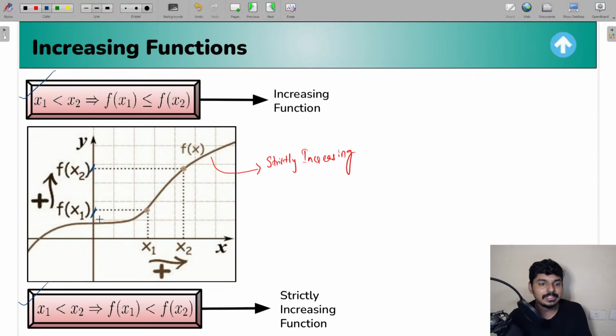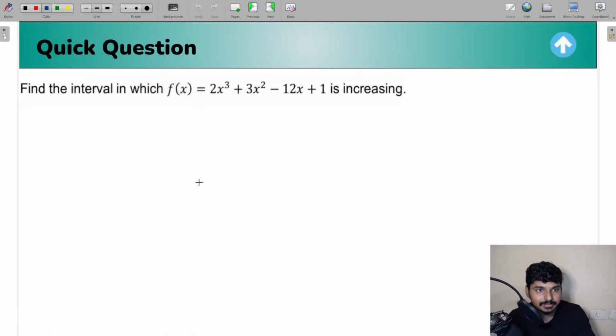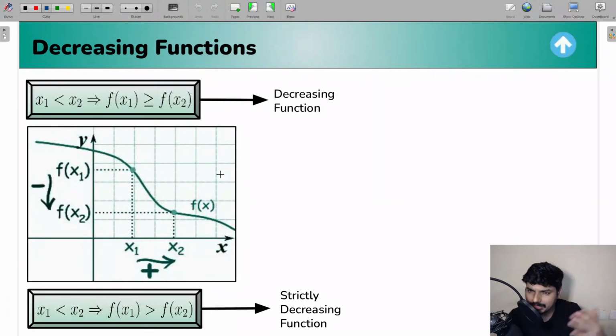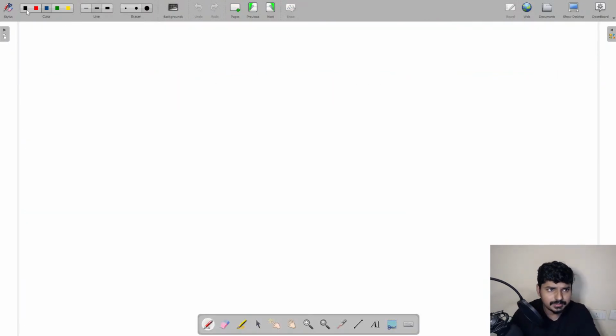So in that way, we can say that this graph is representing a strictly increasing function graph. Okay. Similarly, if we talk about the decreasing function, well, in the case of decreasing function, guys, we have the same logic. So in case of decreasing function, what is going to happen? Let me take an example, like what is going to happen in that case.